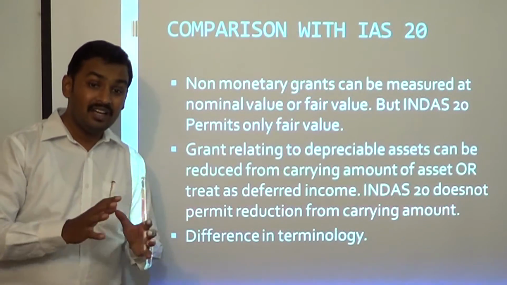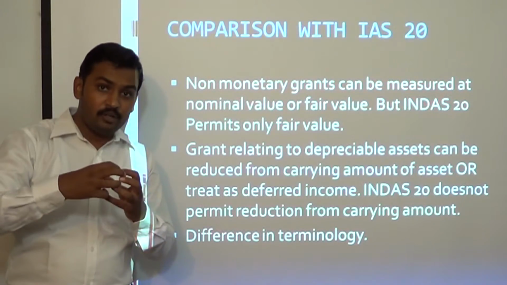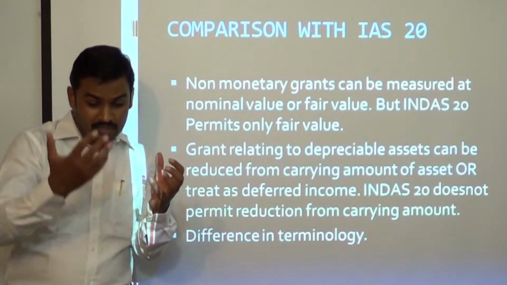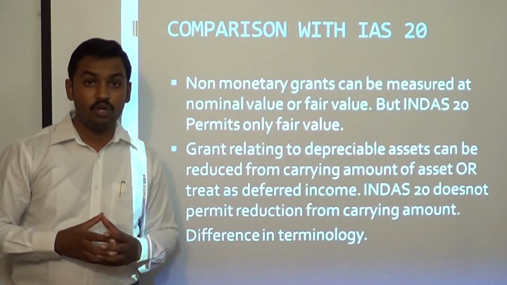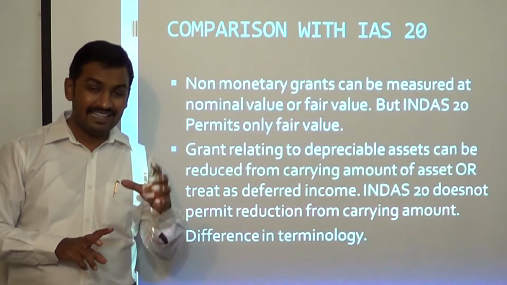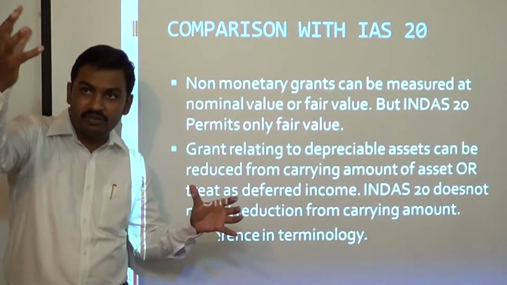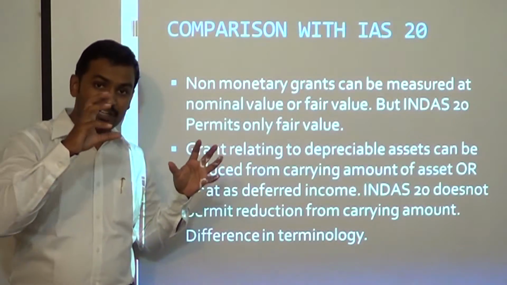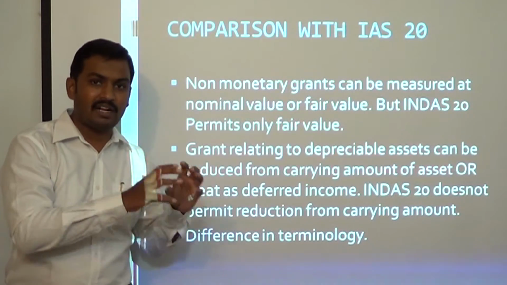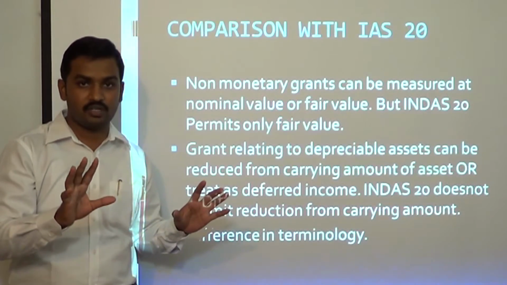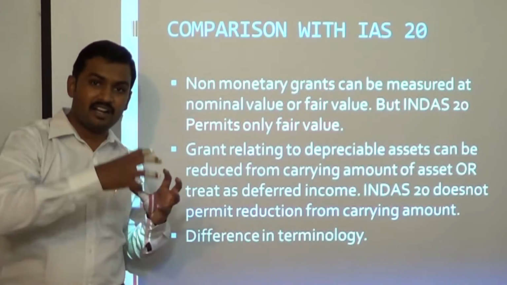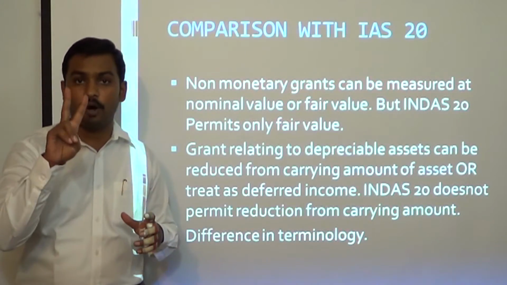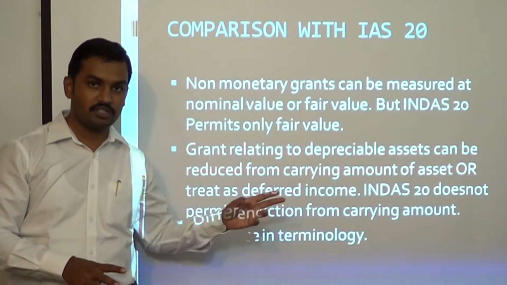or you can measure the assets at fair value and the corresponding amount will be credited to grant income, deferred grant income, and released to P&L account. So you have two alternatives possible. One, recognize the asset at nominal value. You have received land as a government grant for free, let us say. So International Accounting Standard 20 says you can show land at nominal value. That means 1 rupee you can show in your books of account. Or you have to measure the land at fair value, credit the amount to deferred income and release it to P&L account. So these two options were available under International Accounting Standard 20.